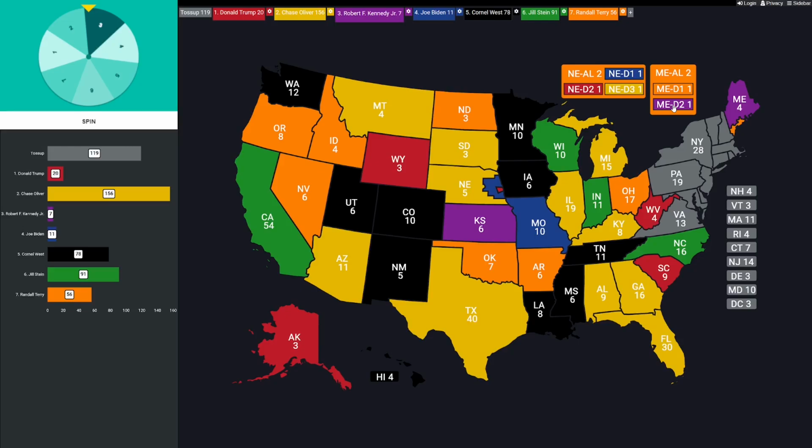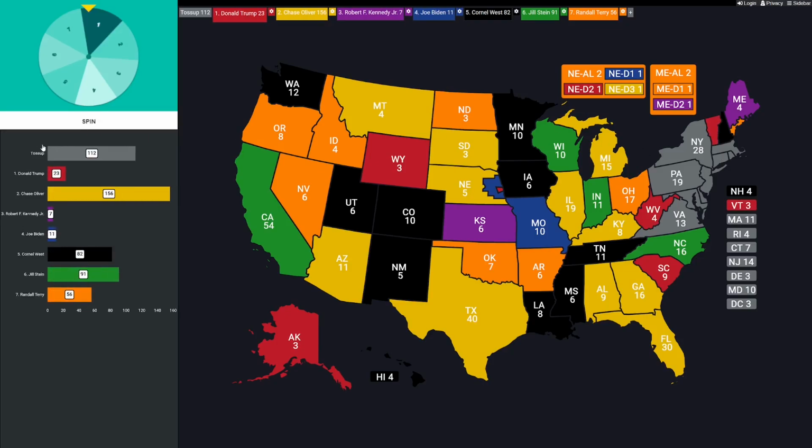Let's go next door to New Hampshire. 4 EVs. And that's going to be Cornell West snagging 4 more. Vermont is next. 3 votes. Here's the spin. That's a 1, and that's going to go to Trump.